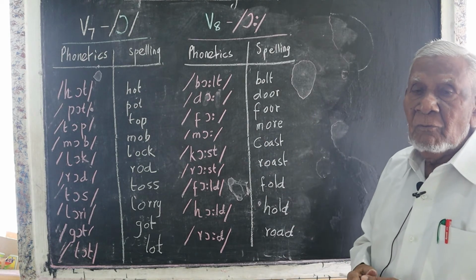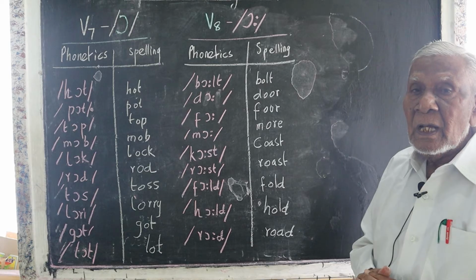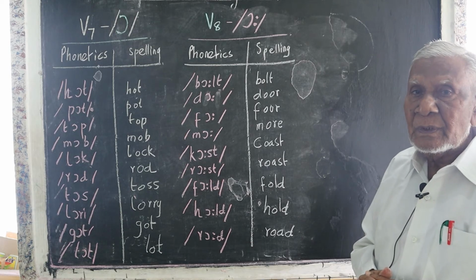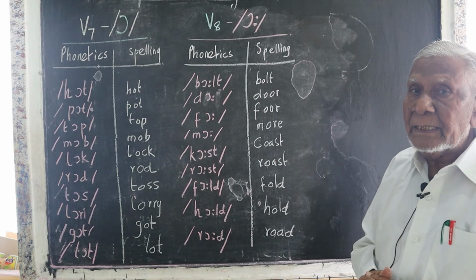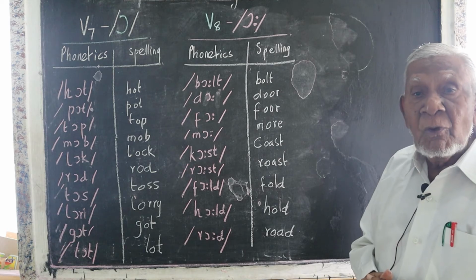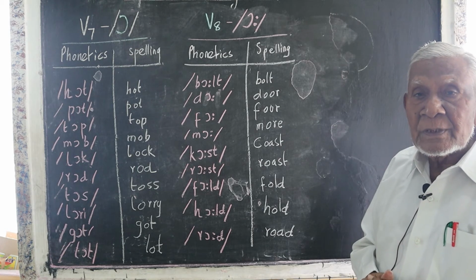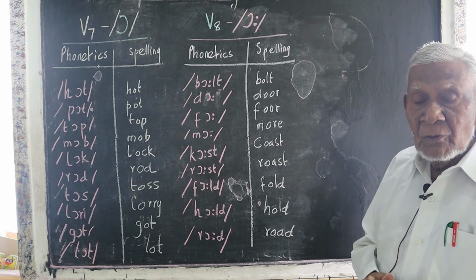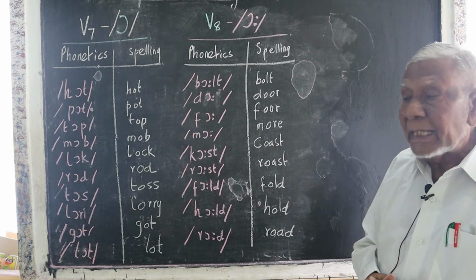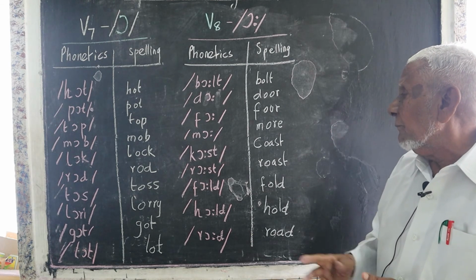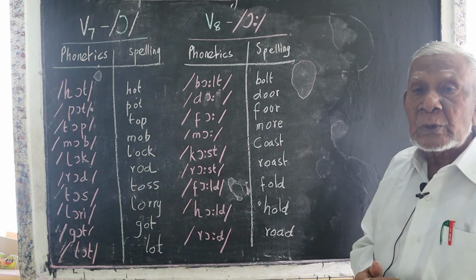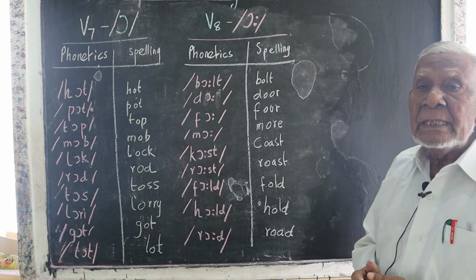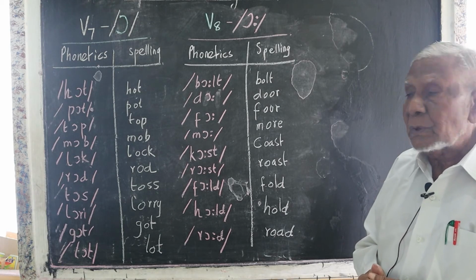Four boys are my friends. See the spelling and the sound. Four. Don't pronounce the R, R is silent there. The same way, coast. Marina is a sea coast.